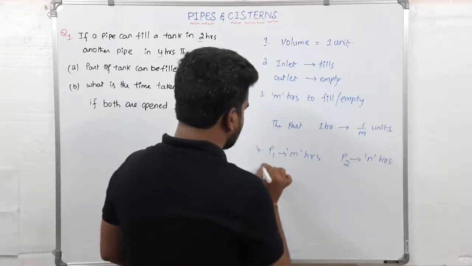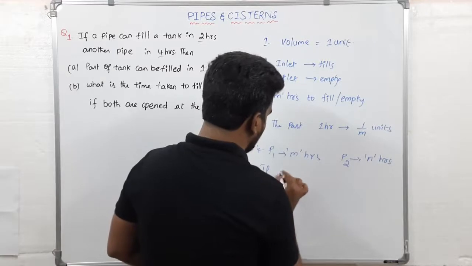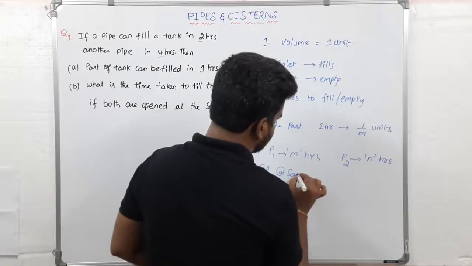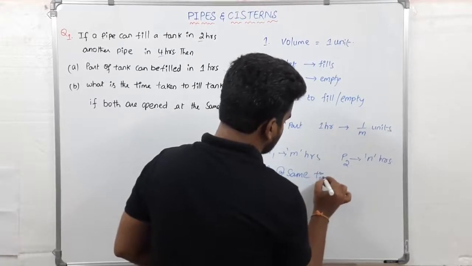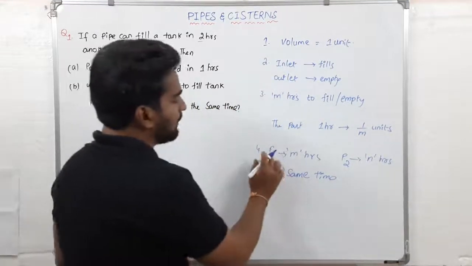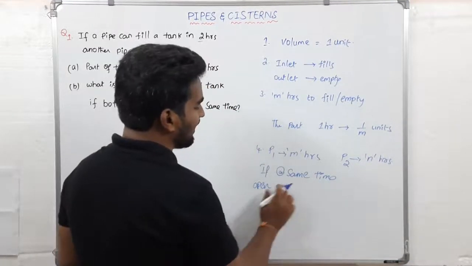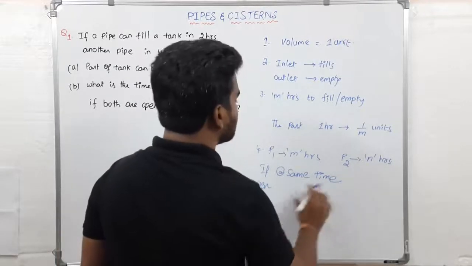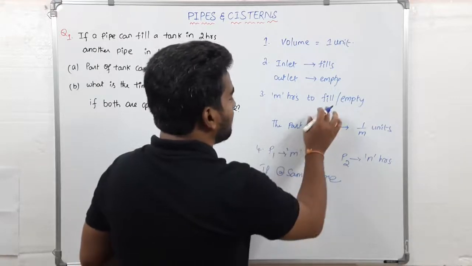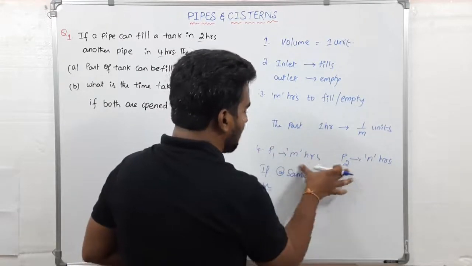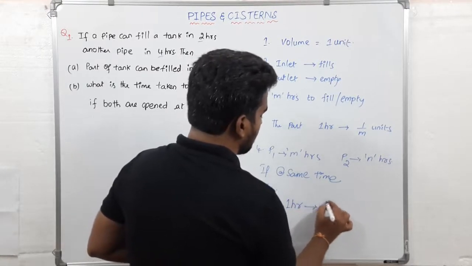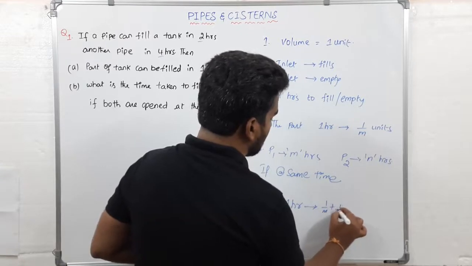If both the pipes are opened simultaneously, that means at the same time, then the part of the tank that can be filled or emptied by both the pipes in 1 hour can be given as 1 by m plus 1 by n.